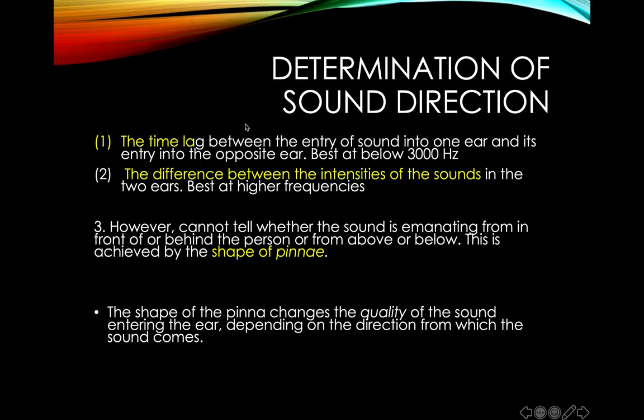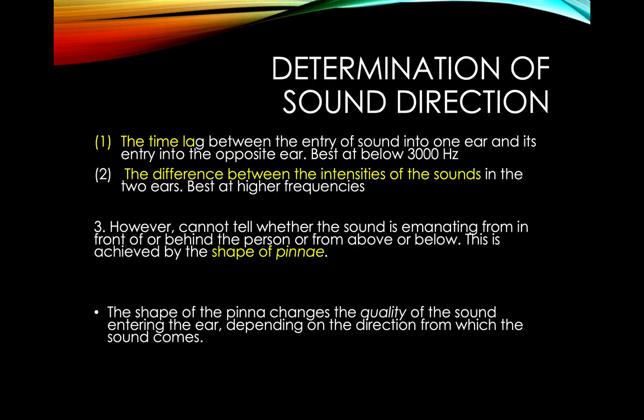For example, if someone is shouting from my right side, then the voice will reach my right ear earlier as compared to the left ear. Same is the case if someone is speaking from my left side, then the voice will reach earlier in the left cochlea as compared to the right cochlea.